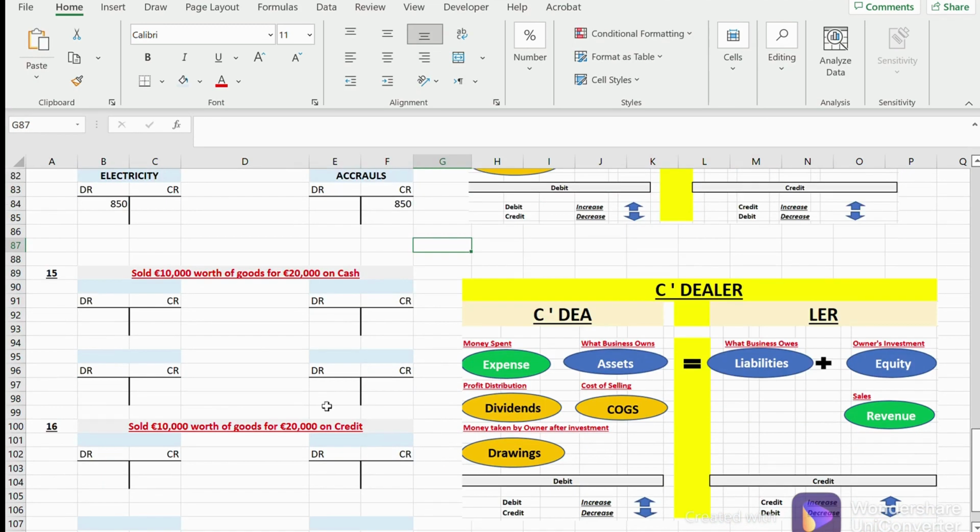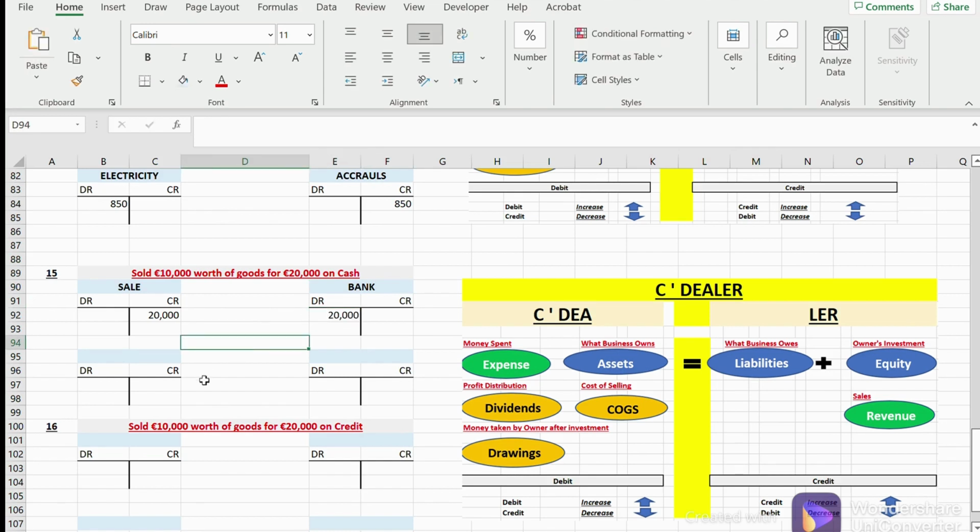Now, sold 10,000 worth of goods for 20,000 on cash, and this is why I added the COGS element. Let me explain that to you. We know that a sale happened. For how much? 20,000. So sales is revenue here, and when it increases, it is a credit. So let's credit sales by 20,000. And on cash means in our bank, so we got that 20,000 asset. Bank is an asset, it increased, so we're going to debit it. Bank will be debited by 20,000.